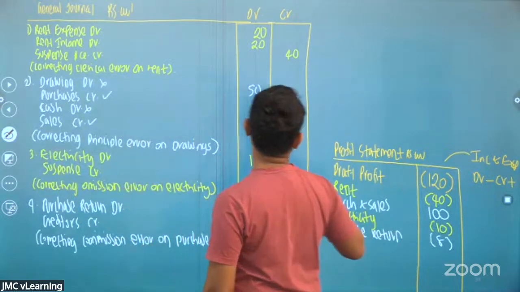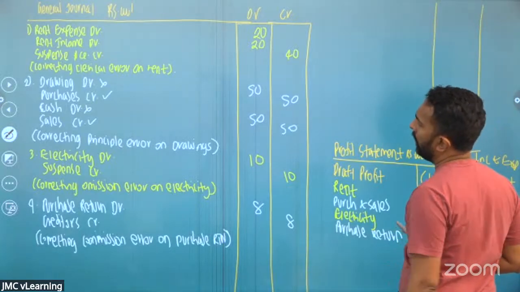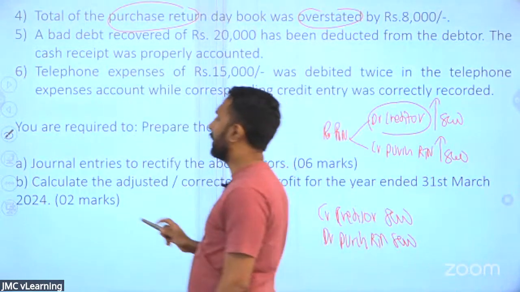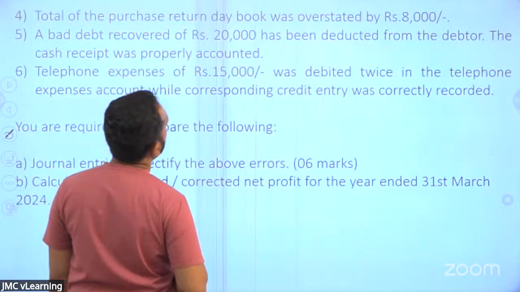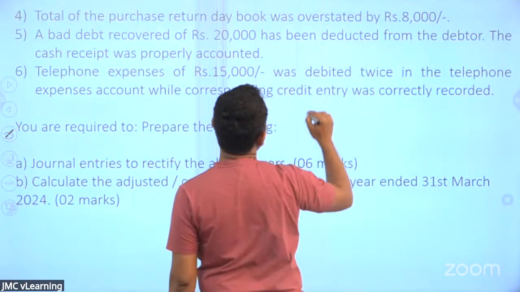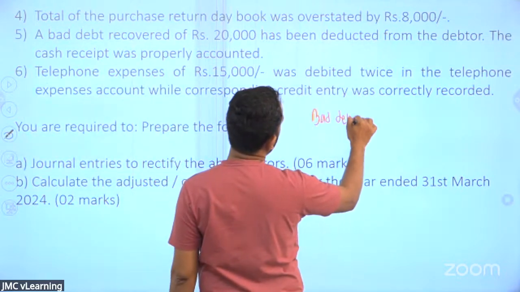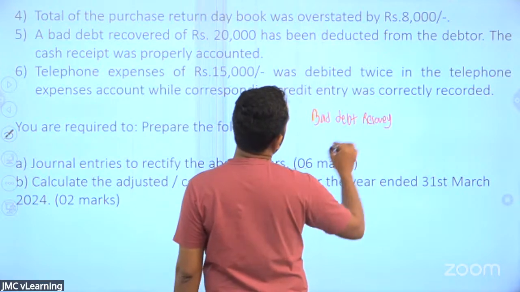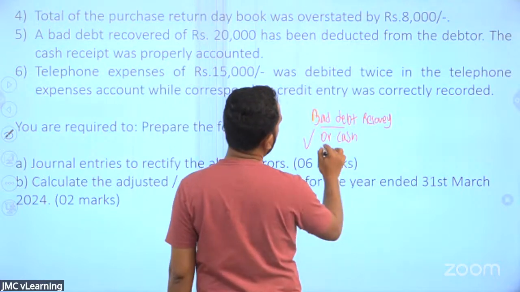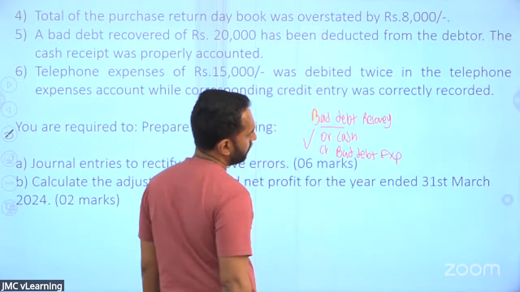So let's move on to the next part of the question, Lamai. Right. So you've done up to 4 points. The 5th one, bad debt recovered of ₹20. Bad debt recovered of ₹20 has been deducted from the debtor. The cash receipt was properly recorded. Lamai, if it is a bad debt recovery, that means you have recovered the bad debt. The correct entry would have been debited to cash. You are getting cash, and credited to bad debt expense.